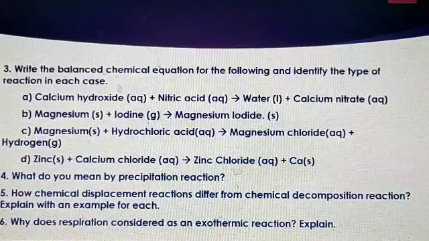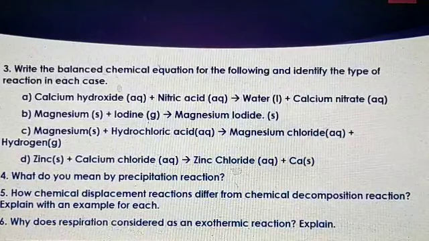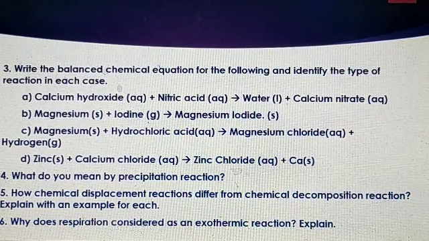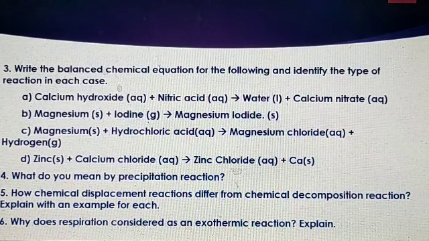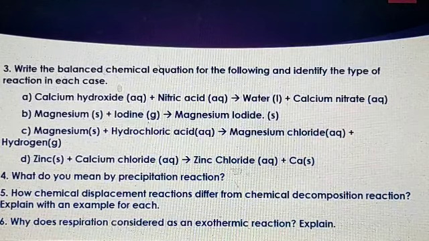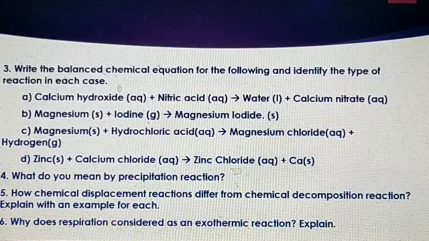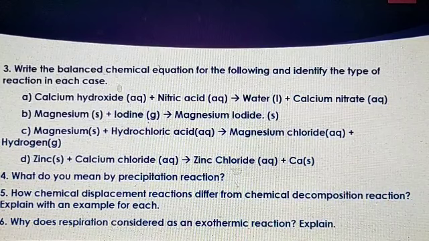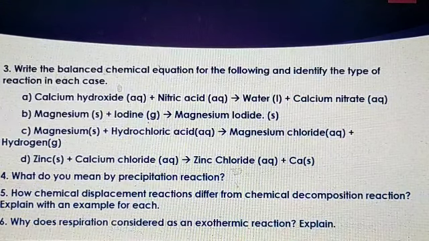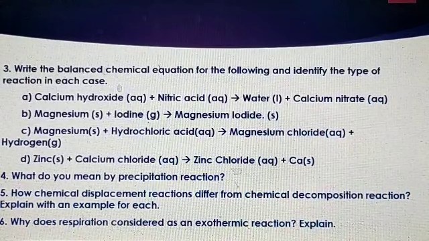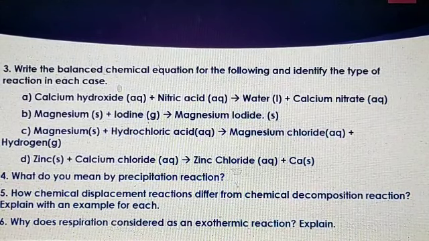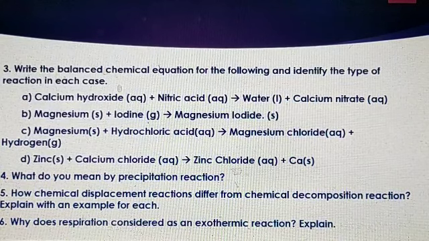And after that, write the balanced chemical equation for the following and identify the type of reaction in each case. First one is calcium hydroxide plus nitric acid gives rise to water plus calcium nitrate. Second one, magnesium plus iodine gives rise to magnesium iodide. Next one, magnesium plus hydrochloric acid gives rise to magnesium chloride plus hydrogen. Next, zinc plus calcium chloride gives rise to zinc chloride plus calcium.